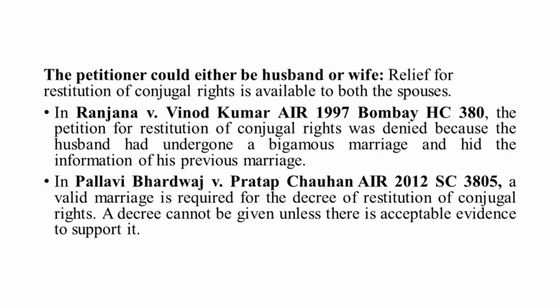Now, the first requirement is that it could be either husband or wife. Now, when I say husband or wife, again I mean to say that there should be a valid marriage between the parties, right? Valid marriage means essential ceremonies, which I had talked about under section 7. It needs to be performed. You should not come under void marriage, which is there under section 11, and all the ceremonies need to be performed, and the relief is available only to the married couple.